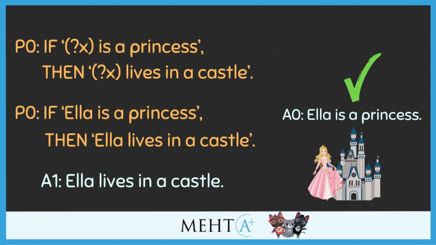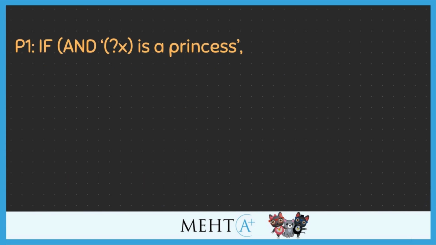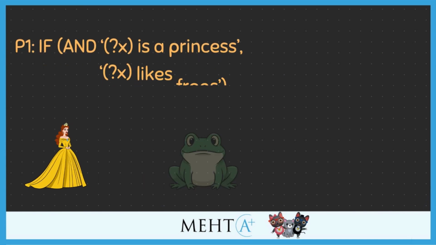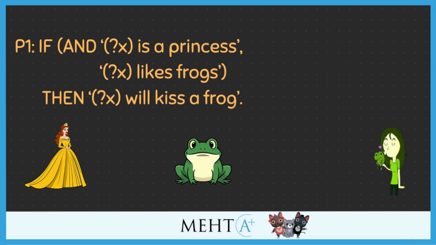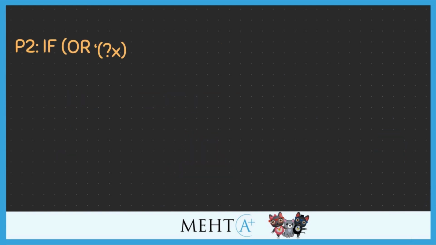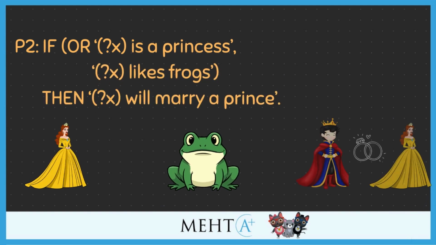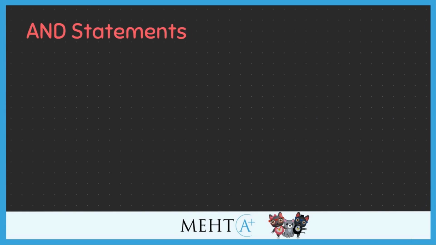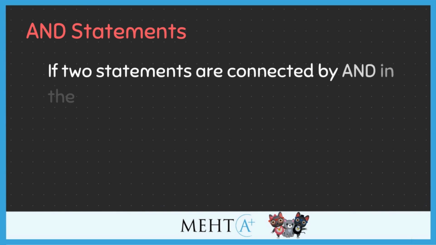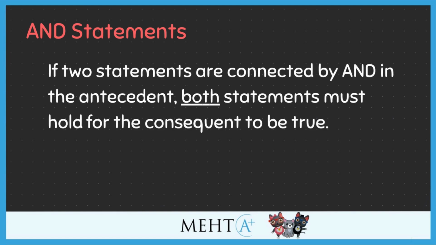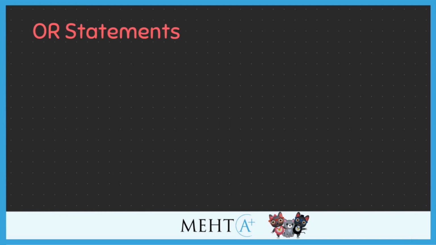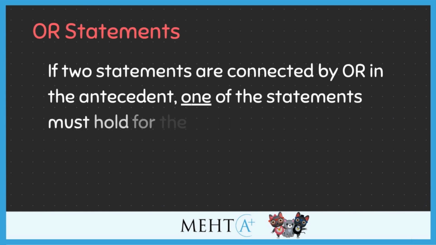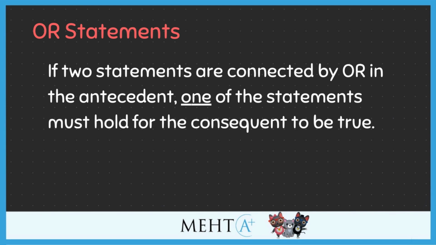Now, our rules can get a bit more complicated. For example, we may have a rule that says if X is a princess and X likes frogs, then X will kiss a frog. And maybe another rule that says if X is a princess or X likes frogs, then X will marry a prince. So let's talk about the logical operators and, or. If two statements are connected by and in the antecedent, both statements must hold for the consequent to be true. If two statements are connected by or in the antecedent, one of the statements must hold for the consequent to be true.